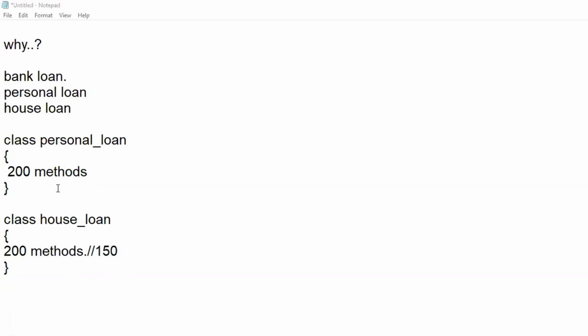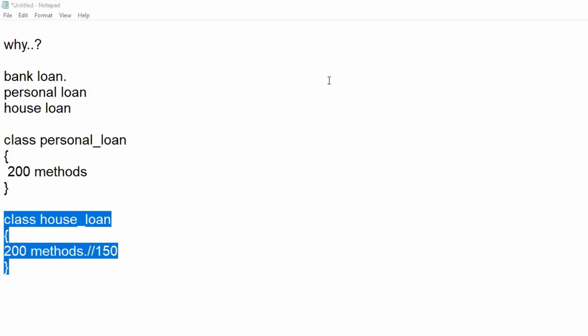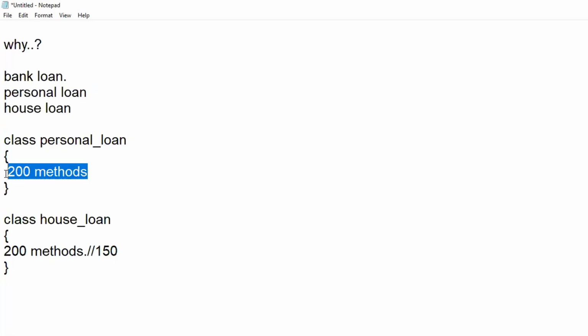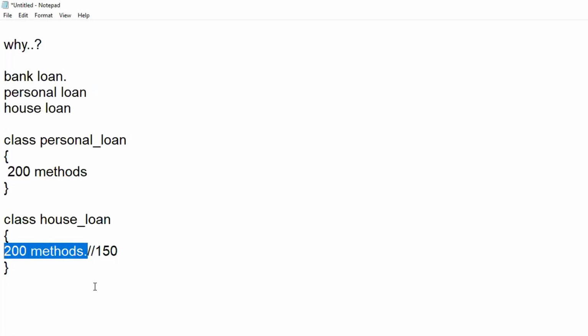I said that you have a class called personal loan and a class called house loan. I have implemented some 200 methods in the personal loan and some 200 methods in the house loan also. After implementing, I found that 150 methods were common between these two. So now, whatever instructions I have written with respect to these 150 methods, are they duplicates? Are they duplicates now?